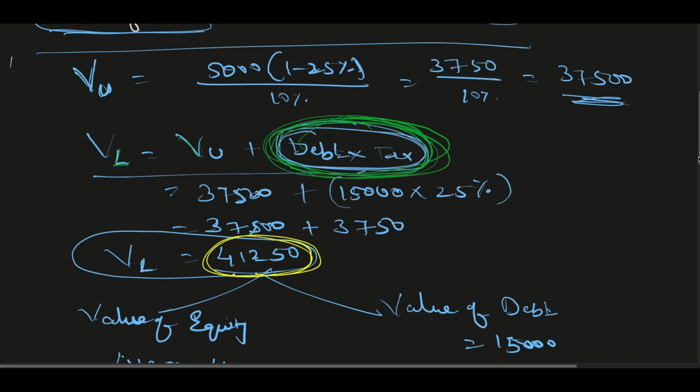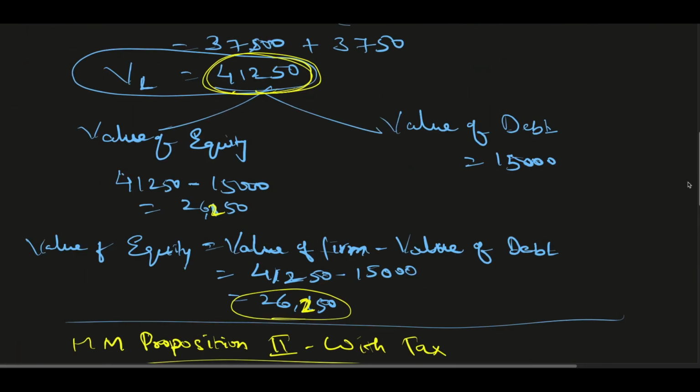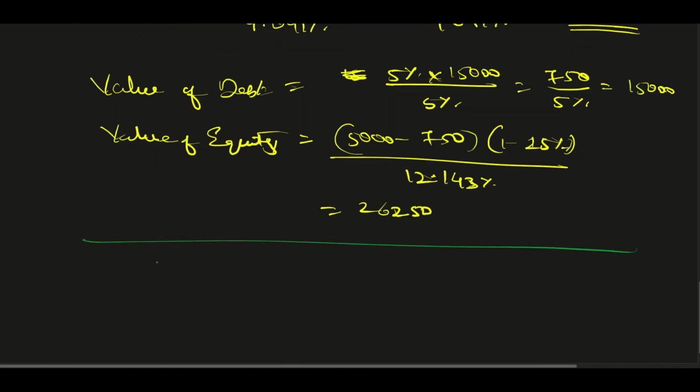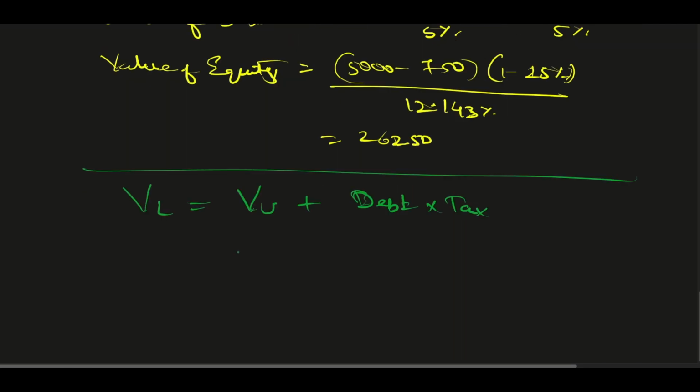So let me write that statement. Value of the levered firm is equal to unlevered plus debt into tax. This is what I'm going to explain further.